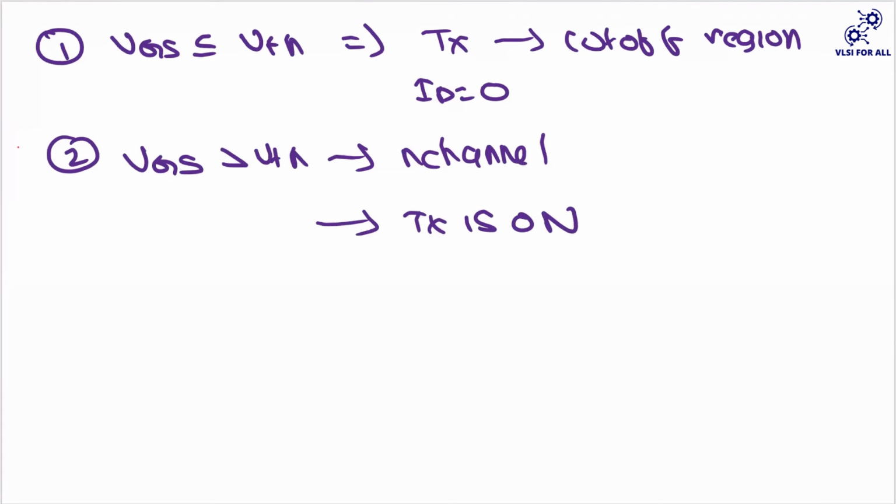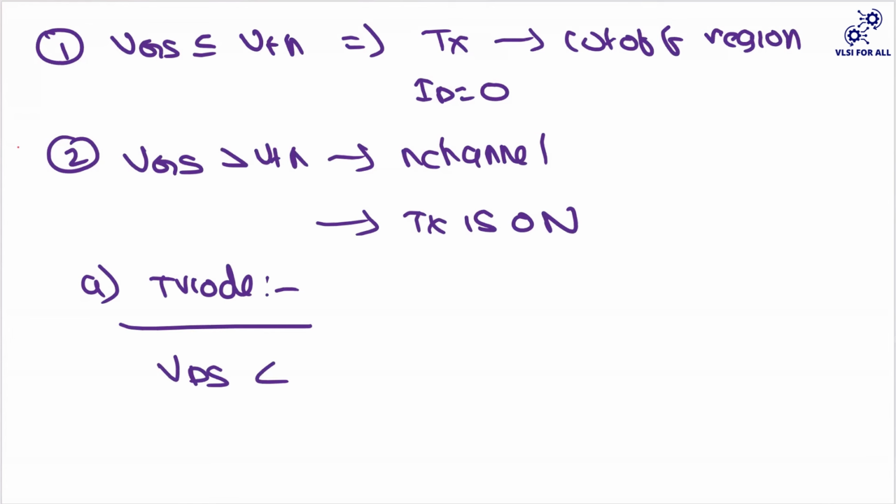The first one is your triode region. Triode region means your VDS is less than your VGS minus VTH. Whenever something satisfies this kind of inequality, we say that our transistor is in the triode region.